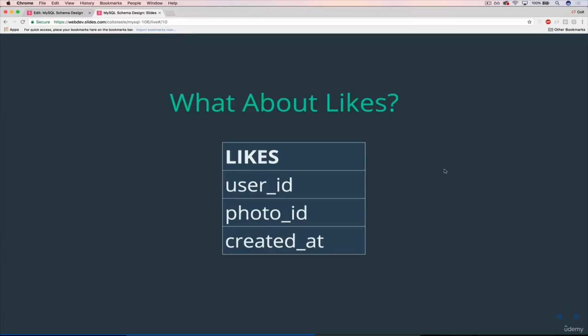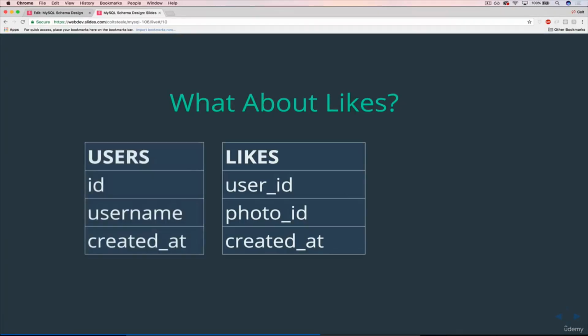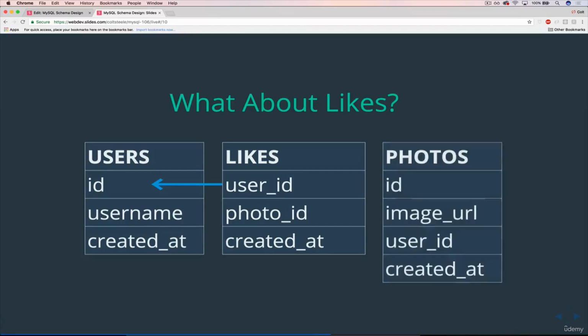We'll have a user ID and a photo ID and a created at. So our user ID is going to refer to a user's ID, and a photo ID refers to a photo ID. And there's really nothing else. Right? There's no information being stored there, maybe aside from the date or the time it was created, when the like happened. But what else is there to store? Maybe Instagram is doing stuff like whether it was liked from the web version versus the iOS version. Maybe they're storing other information here, possibly. But for us, this is the basics. We just need a user ID and a photo ID.